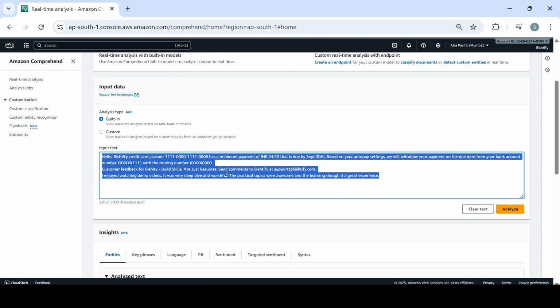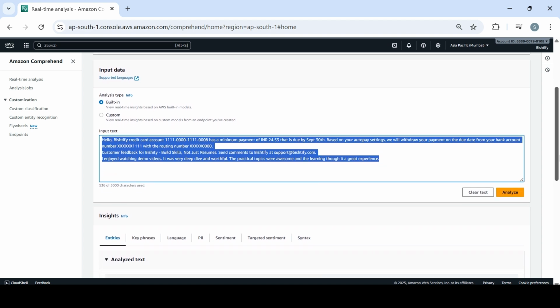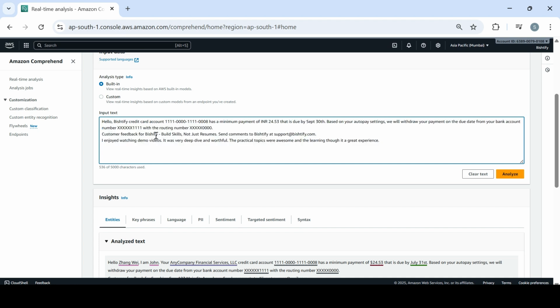So this is the paragraph that I have. This is quite sufficient information. I would like to show you how it works. So this says hello Bistify credit account. This has a minimum payment of 24.53 that is due by September 30th. Based on your order settings, we'll withdraw from this account. Blah blah blah blah blah. Customer feedback for Bistify.